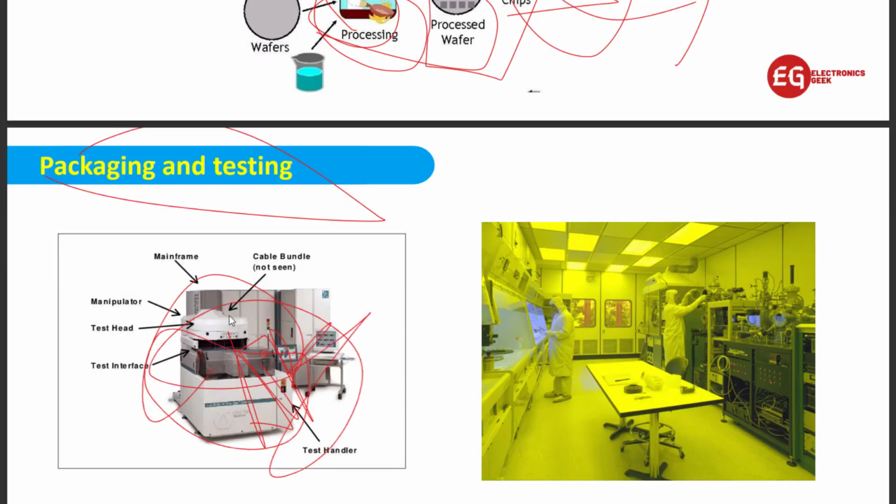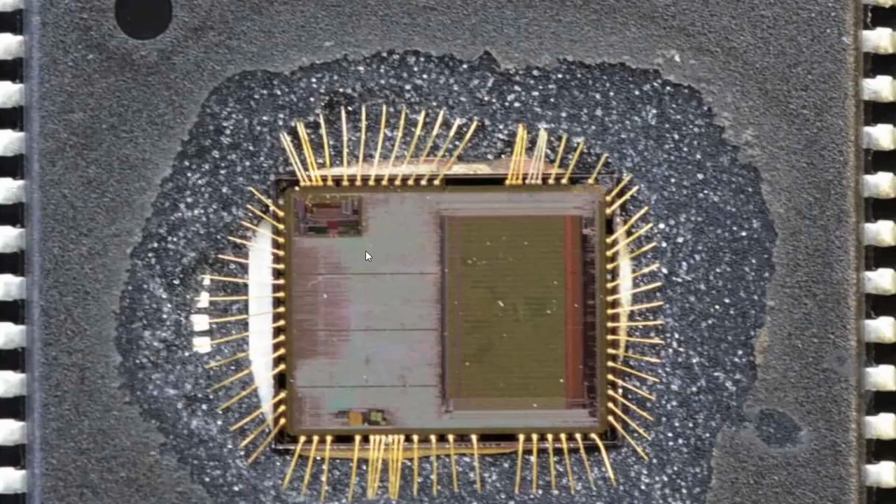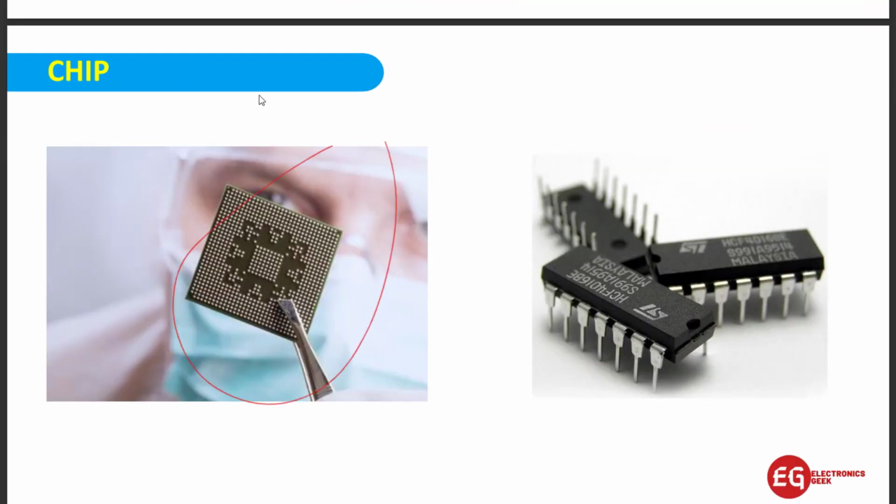This is the ATPG machine. So here we put the IC, and we will check in the computer inside this, like here you can see. So here we will check each and every module, whether they are connected properly, whether everything is correct or not. Okay, like this we will see. This is how the IC looks after manufacturing. So at last you get the chip. This is the processor, and these are some of the ICs.